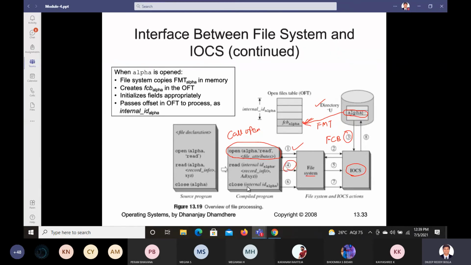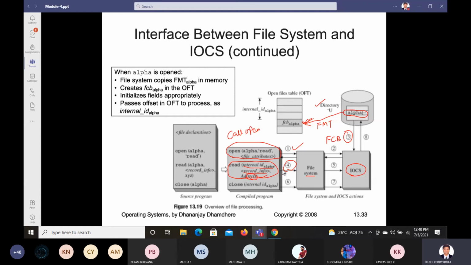Let us say this is a process. This process wants to start reading the information of alpha into the area, let us say XYZ. So if you want to read that information, then the read operation of the file system is invoked with the internal ID. You can see this internal ID. So this is going to be created, and with the help of internal ID, comma, record info, comma, you have given the size where you have to store XYZ, that is going to create it.